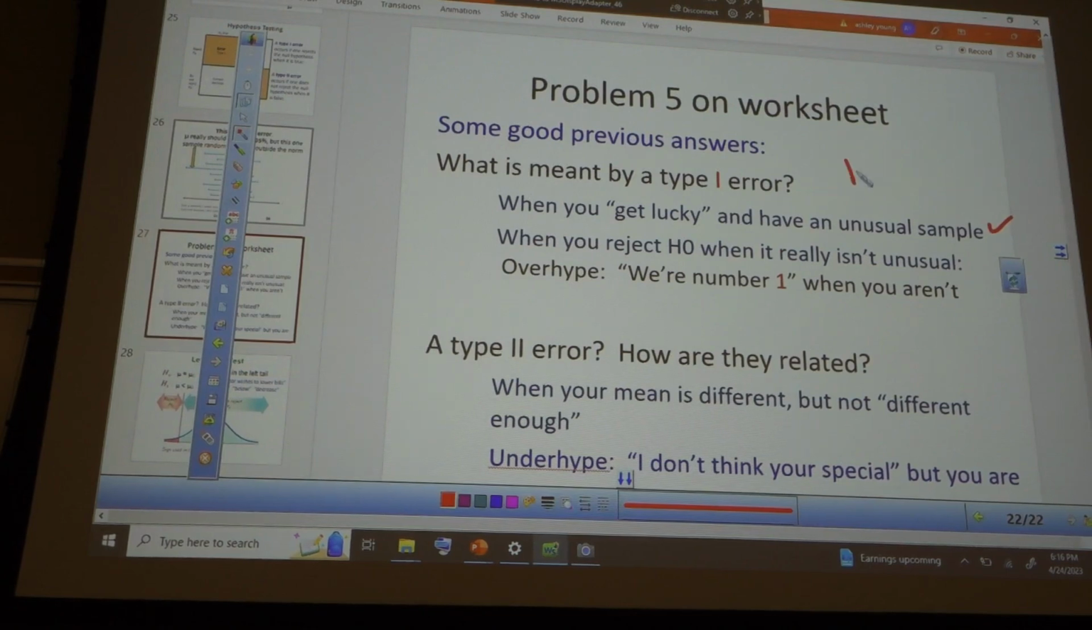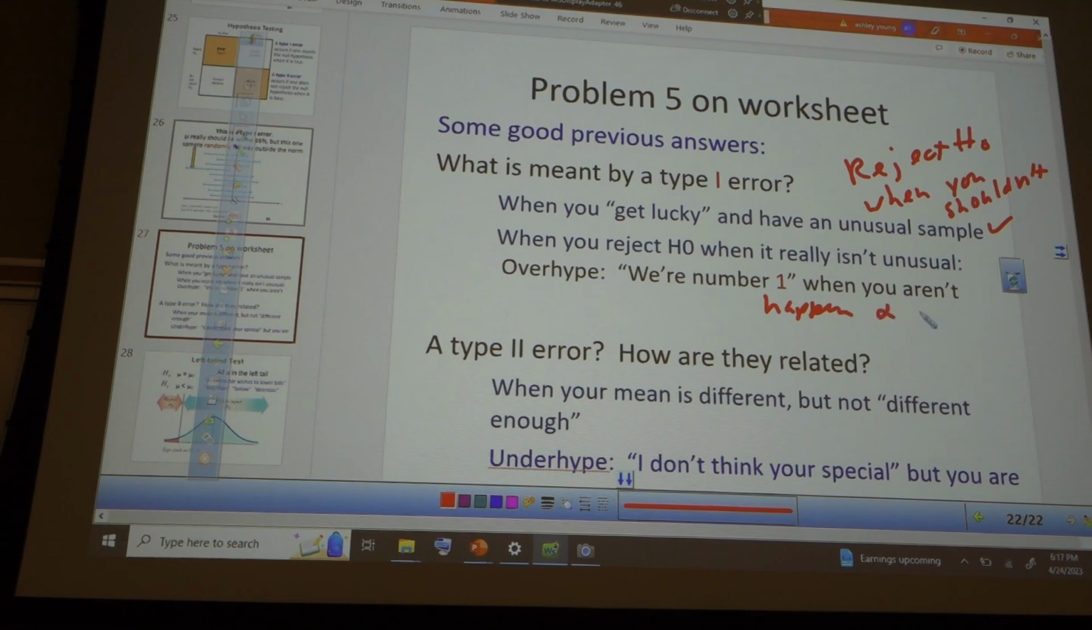So you reject H naught when you shouldn't. And this happens alpha percent of the time, alpha of the time.